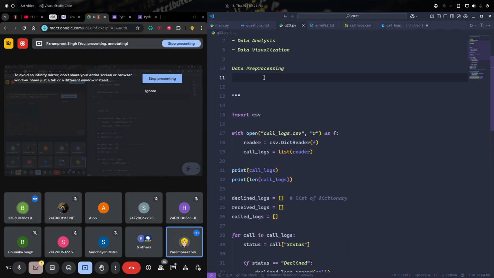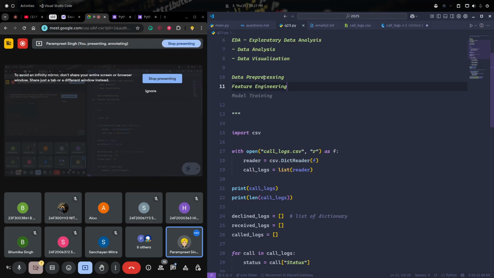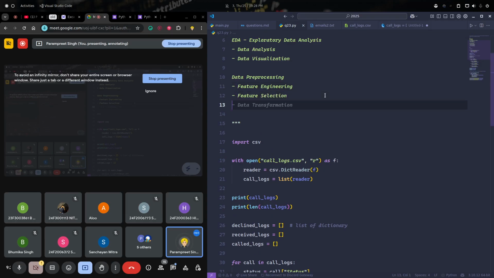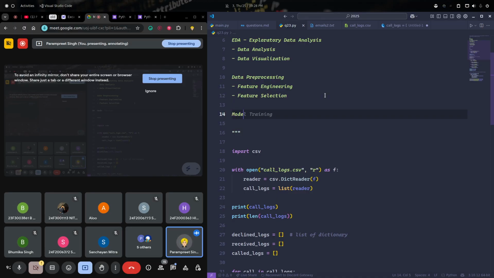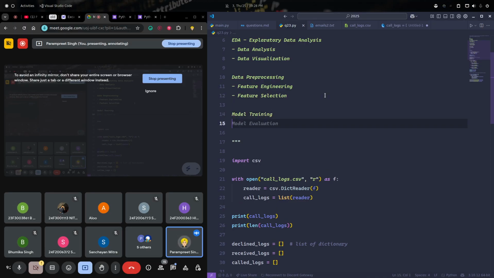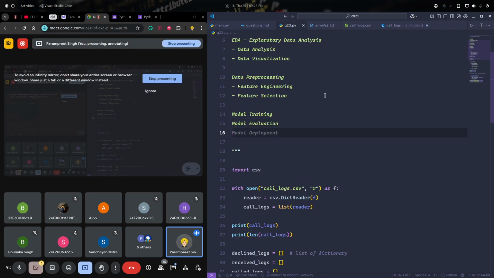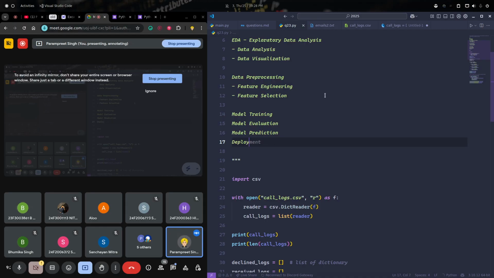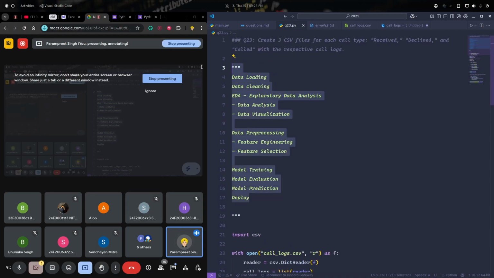Then we have something called feature engineering. Feature engineering is a part of data pre-processing itself. That means creating the data which is required. Then we have some feature selection which you will learn later on, and so on and so forth. Then you train the model, machine learning model. Then you do the predictions. Before that we do the evaluation, and then we do the prediction, and at the end we deploy it. So this is the whole pipeline which you will learn in future.